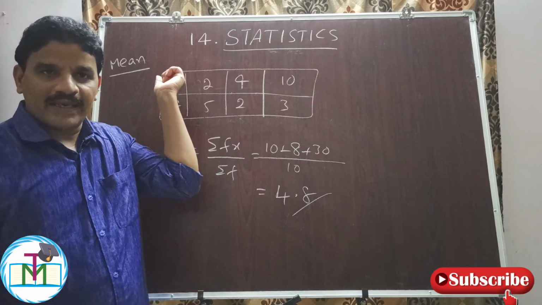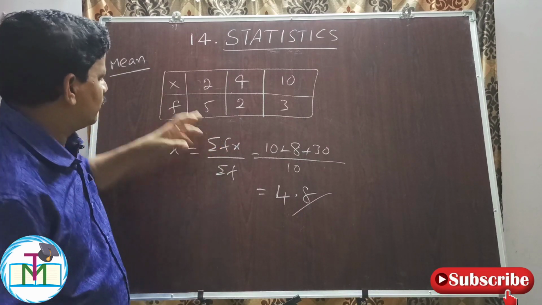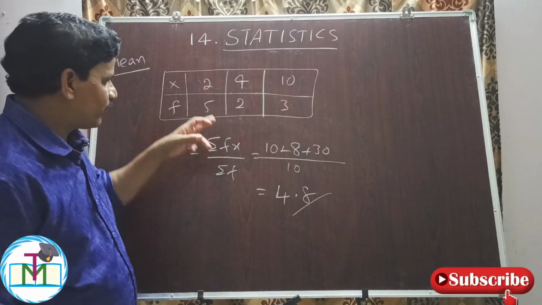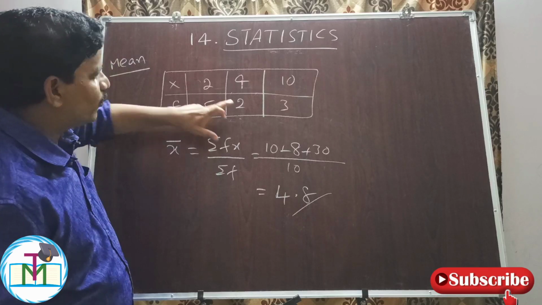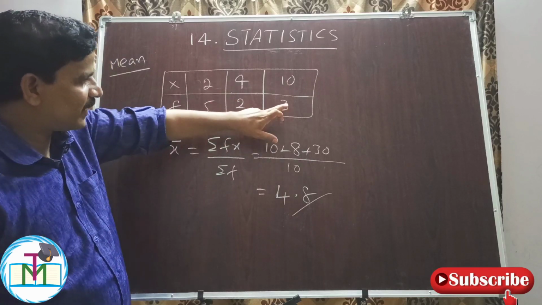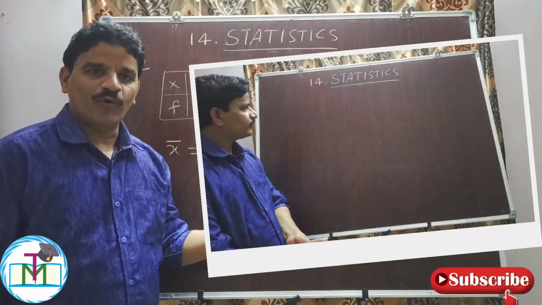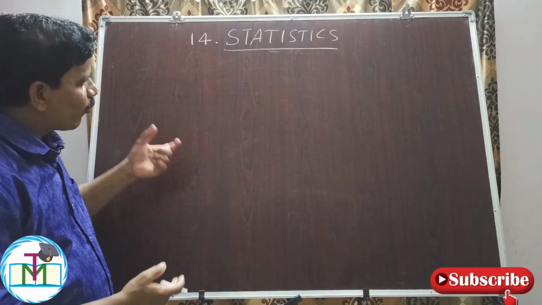X is the amount of pocket money, right? So 5 friends are having 2 rupees each, 2 friends are having 4 rupees each, and 3 friends are having 10 rupees each. Therefore the average pocket money is 4.8. So now, the mean of grouped data.